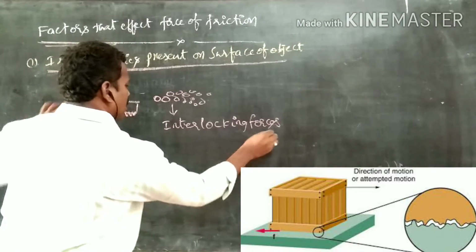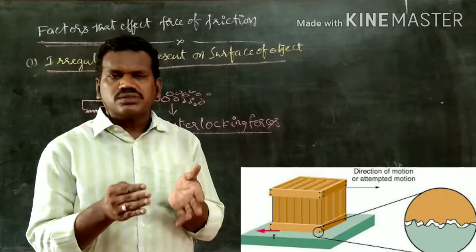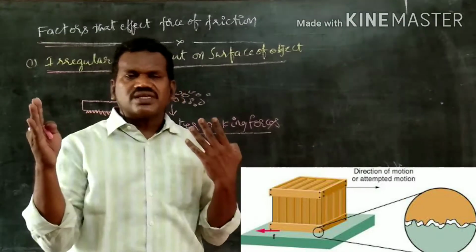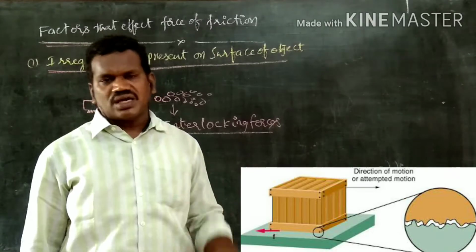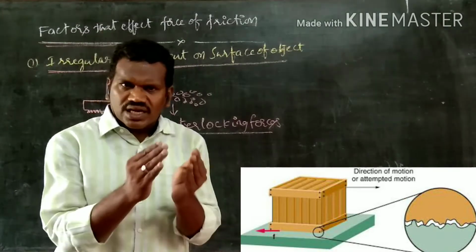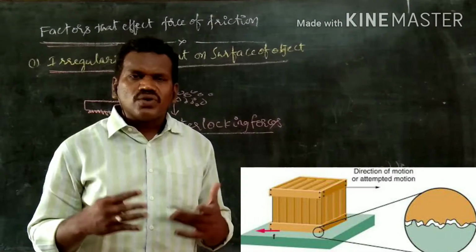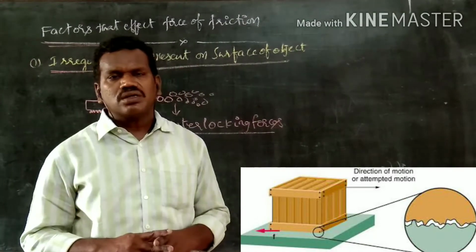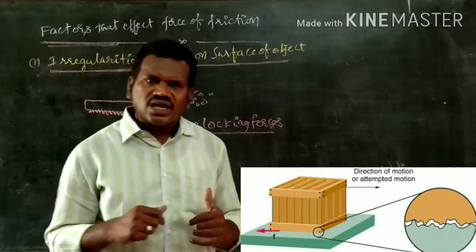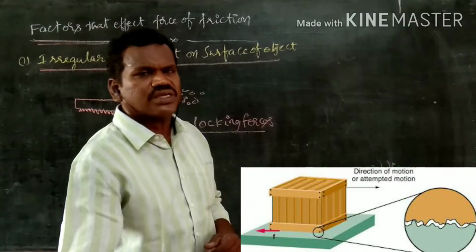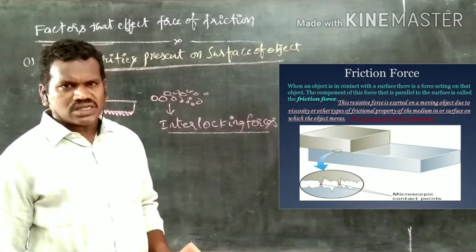These interlocking forces, meaning the gaps between the molecules present on the surface of objects, are nothing but irregularities. If the irregularities are more, the opposing force is also more, meaning friction is also more. If the irregularities over the surface are less, the friction is also less.